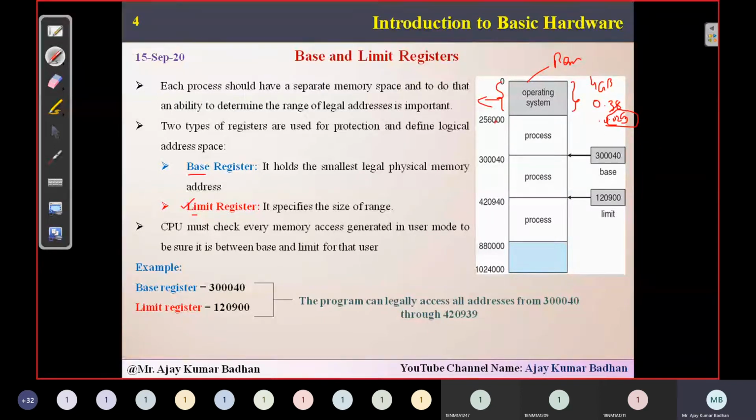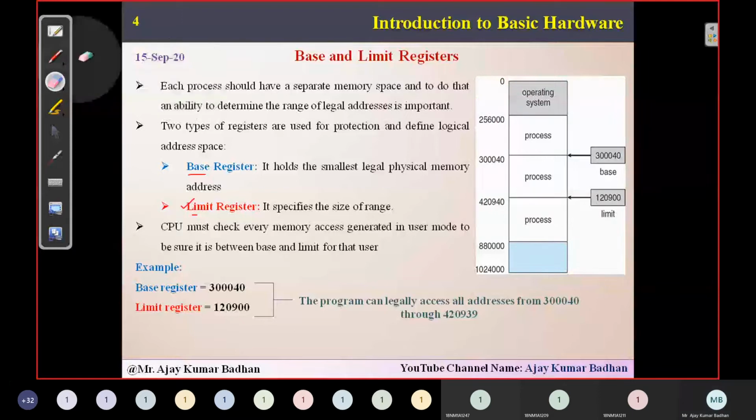And the remaining memory here is for the different processes that we are creating. Now here, you might be seeing some addresses like 30 0040, 42 0940, 88. All of these are your base register.